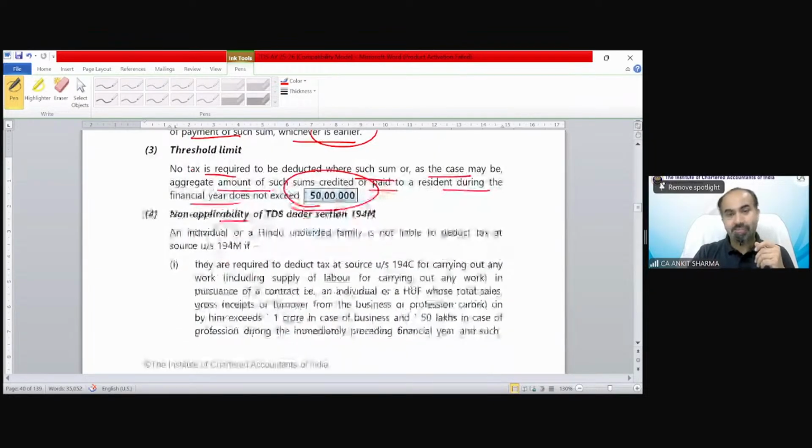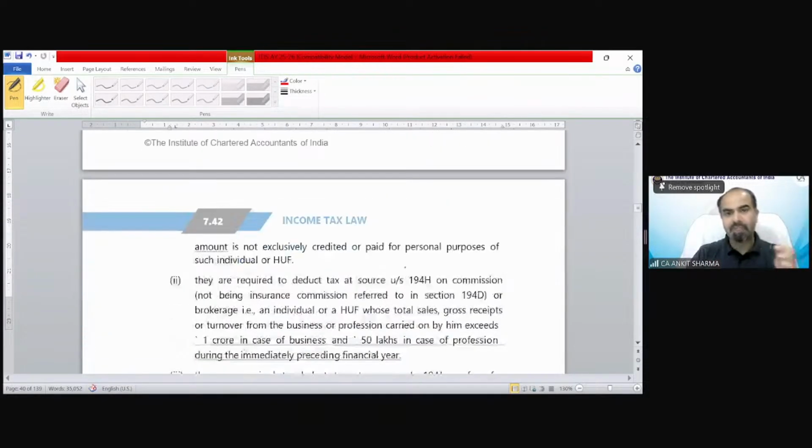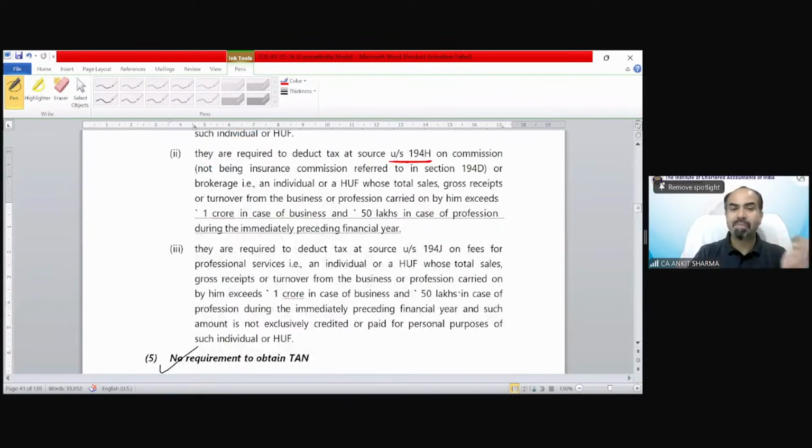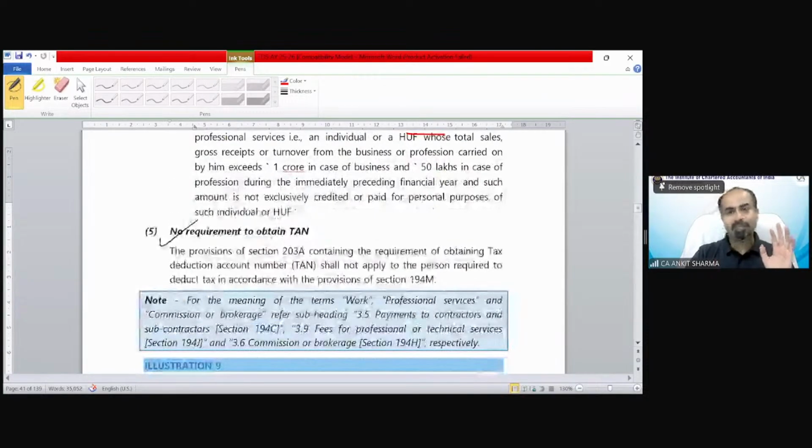Non-applicability, that is very, very important. The first point is exactly the same. If that work contract is included under section 194C, then 194M is not applicable. The same point: if that brokerage is required to deduct TDS under section 194H, then 194M is not applicable. And the same, if that professional fees is required to deduct TDS under section 194J, then 194M is not applicable. No requirement to obtain 10.